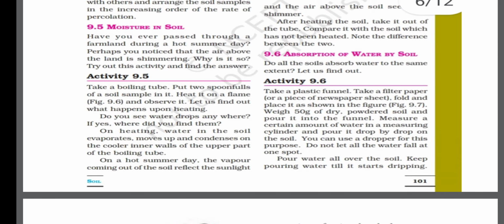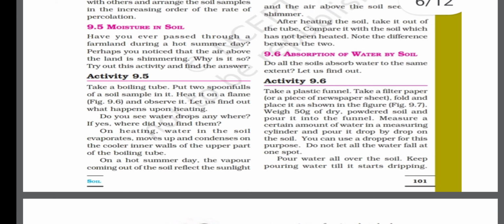Next point is moisture in soil. Yes, soil has moisture. This is the second property of soil, that it contains a lot of moisture, and different types of soil have different types of moisture content. The amount of moisture which clay soil has is not exactly the same as the amount of moisture with sandy soil, right? So every type of soil has different amounts of moisture.